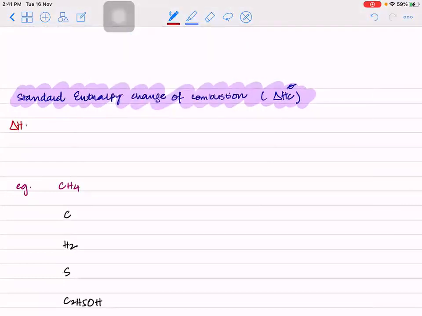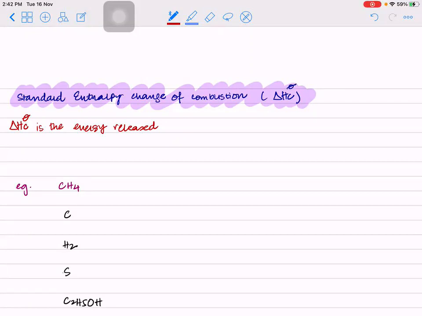So standard enthalpy change of combustion is the energy released. Now, if we say energy released, what does that tell you? That this will always be exothermic. Formation was energy change. That meant it could be exo or endo. This is exothermic, is why we are using the term energy released.